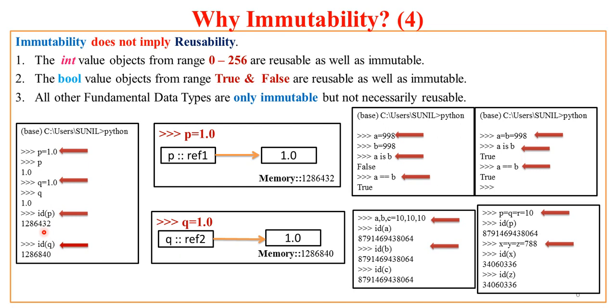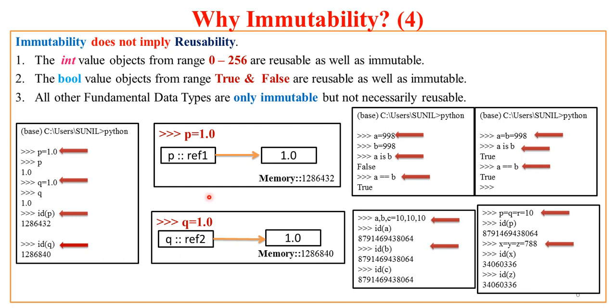there is immutability but no reusability. In the earlier two slides, we saw that A, B, C were given value 45, so a single object was created, its reference was made available to A, B and C, and when we inspected their reference values, those were the same.